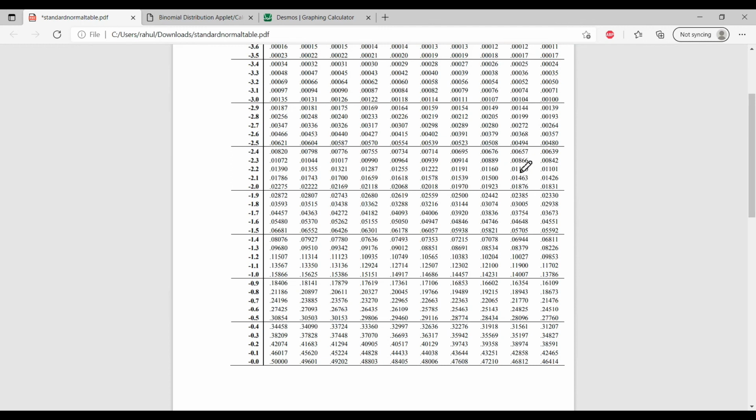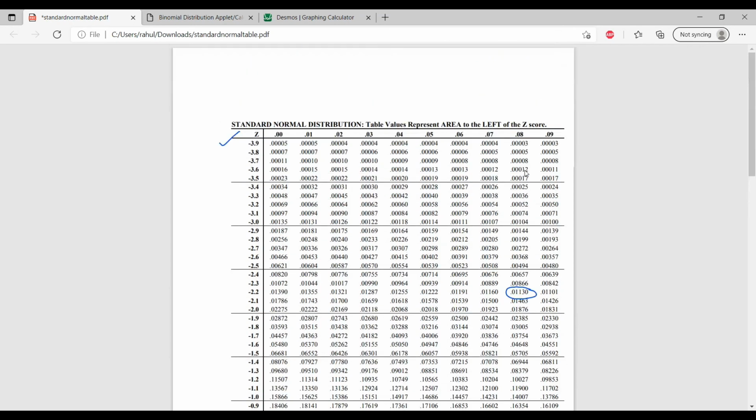Here you can see this is the value, 0.0113. From this we find the Z value, which is minus 2.2 and here 0.08, so it is minus 2.28. This is the value of Z.